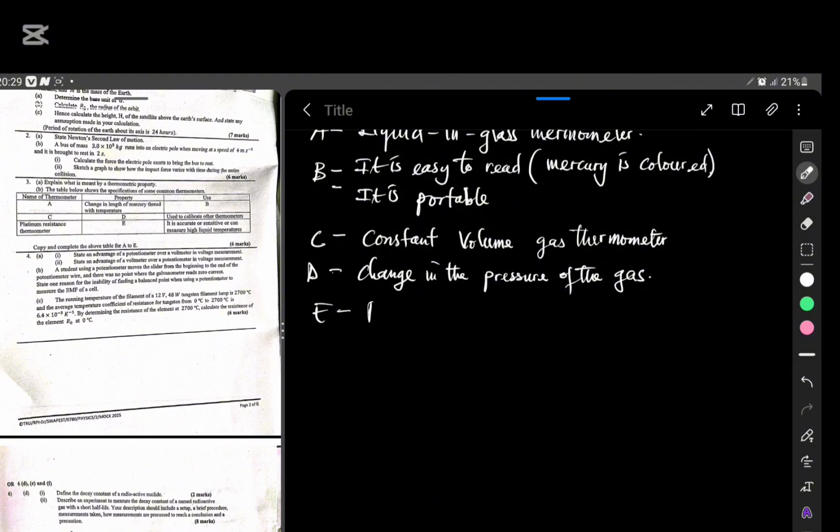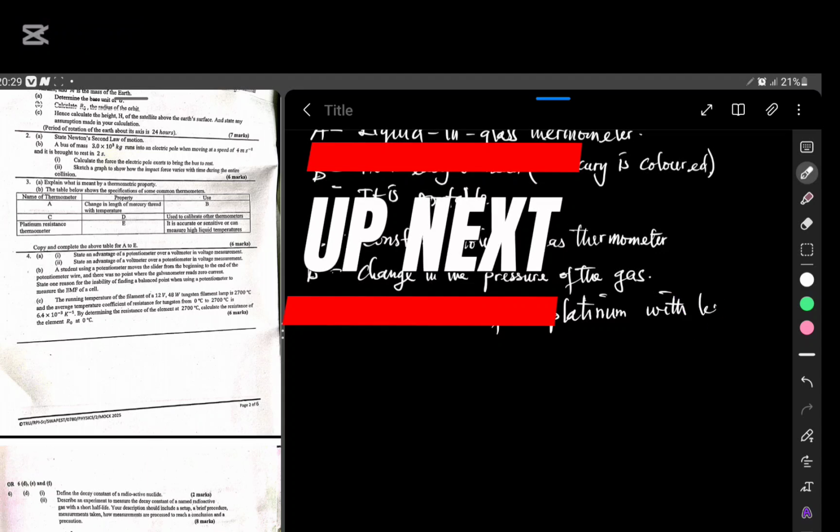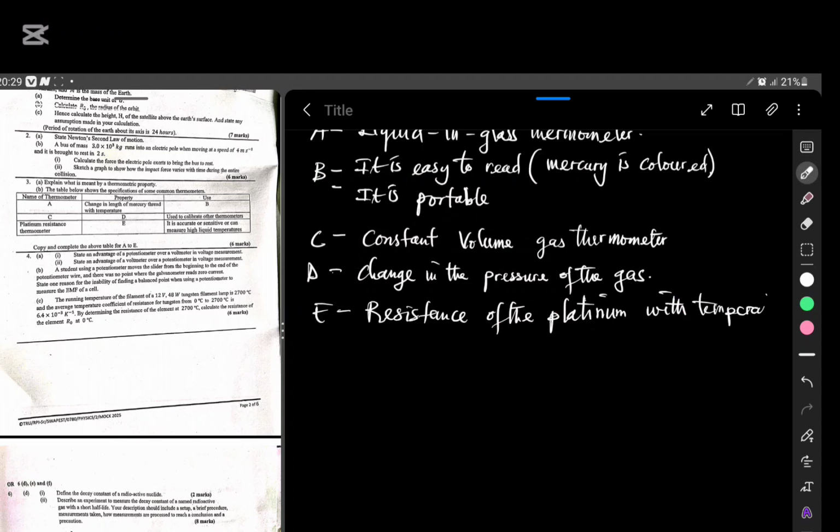So we have resistance of the platinum thermometer, the resistance of the platinum with temperature. Okay, so that's it for question 3.